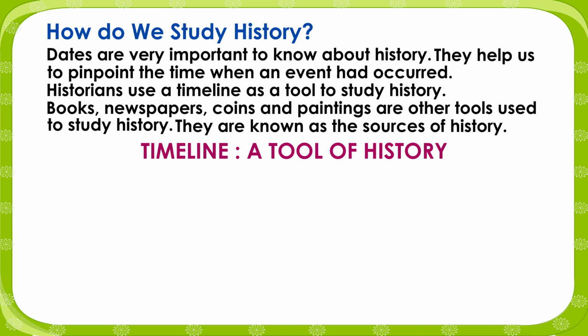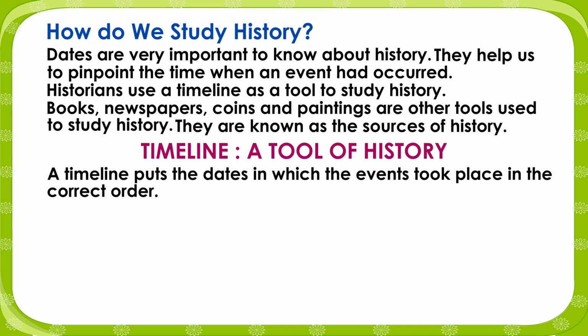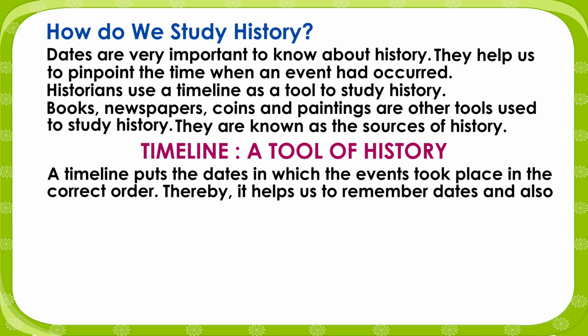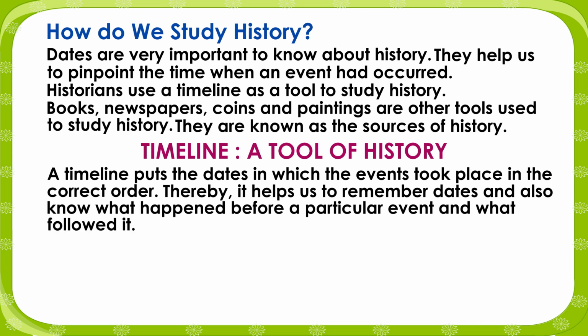Timeline, a tool of history. A timeline puts the dates on which the events took place in the correct order. Thereby, it helps us to remember dates and also know what happened before a particular event and what followed it. Let us learn how a timeline is made.